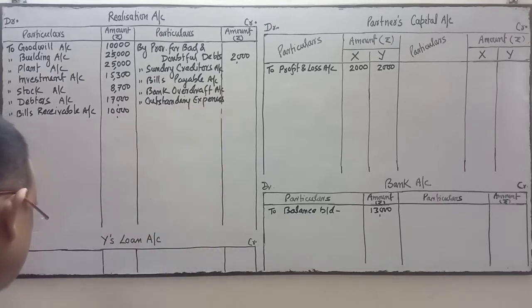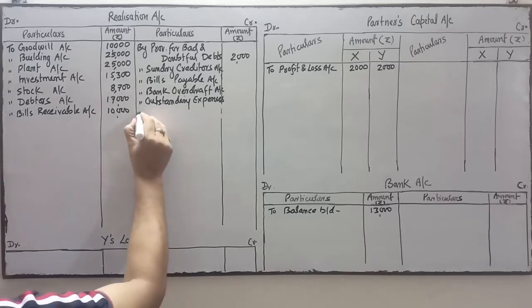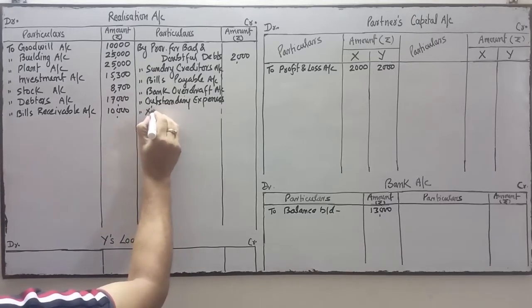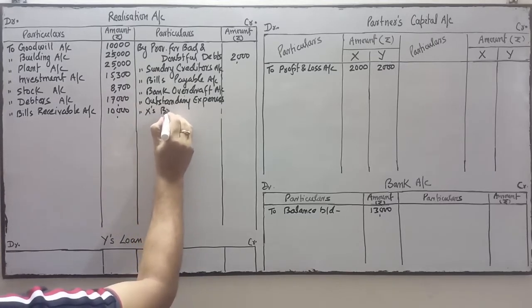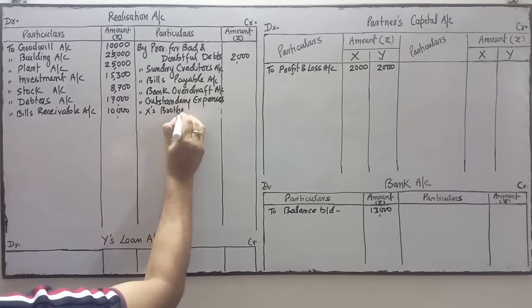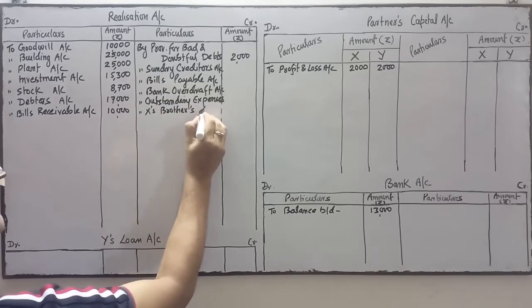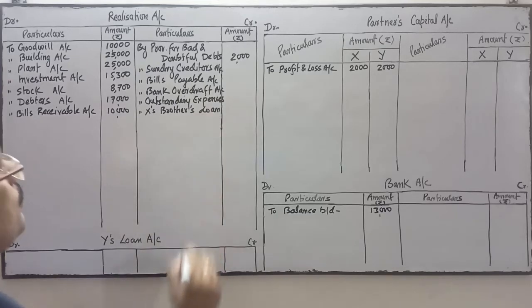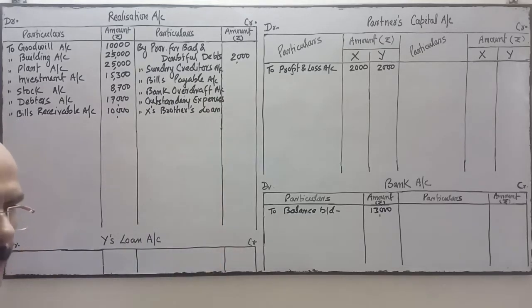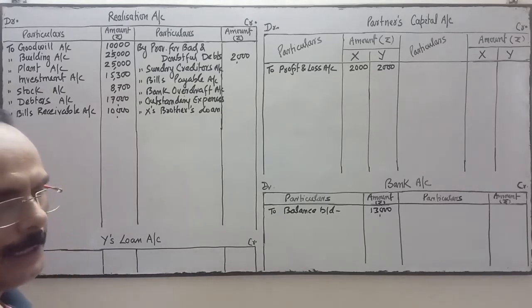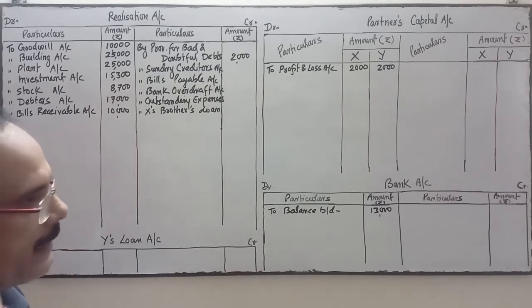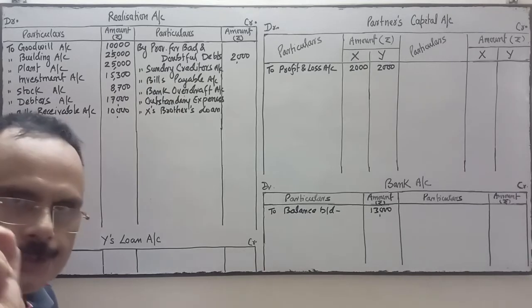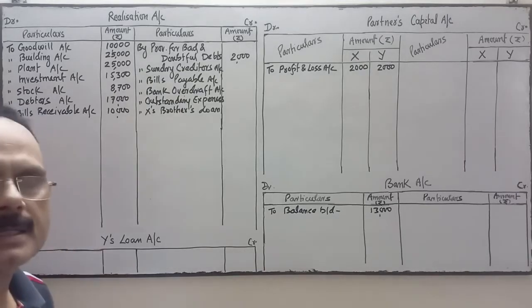Next is ex-brother's loan. It's an external liability. The partner's brother has given the loan, so this loan will be treated as an external liability.